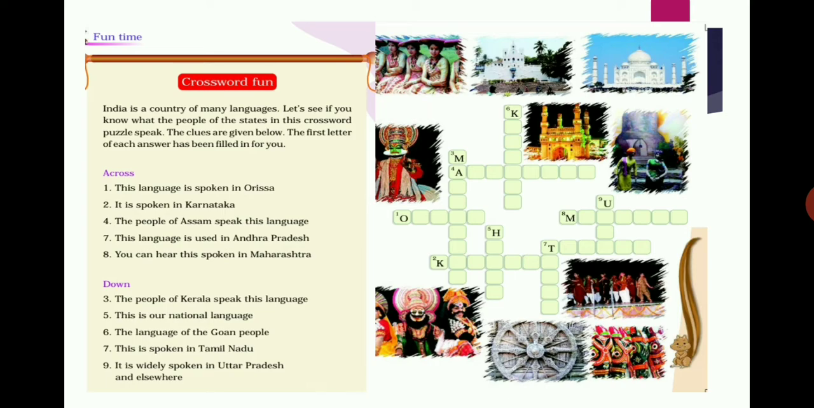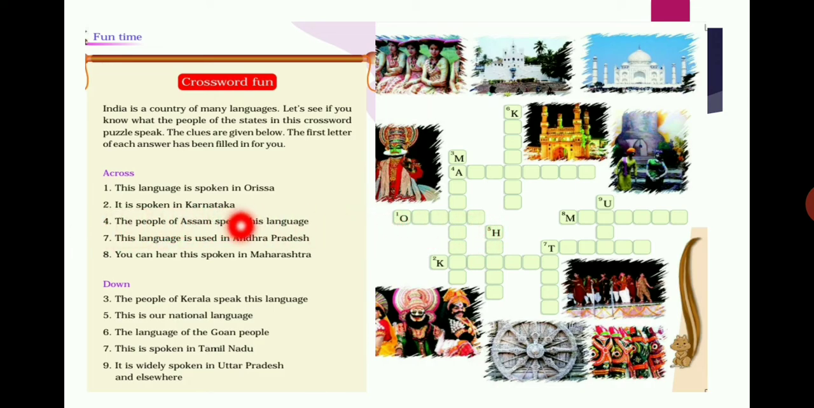Yes, children, here they have given the clues also. Across and downwards clues. They are given the number. According to that, we have to write in these boxes. First one, see, this language is spoken in Orissa. What language is spoken in Orissa? Oriya. So you have to write Oriya, O-R-I-Y-A, Oriya.